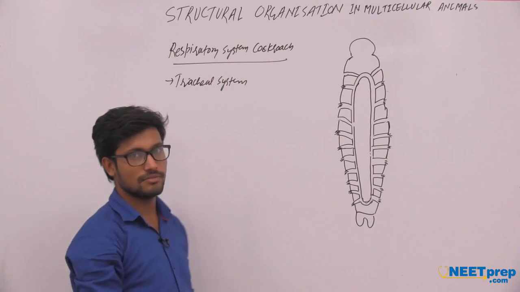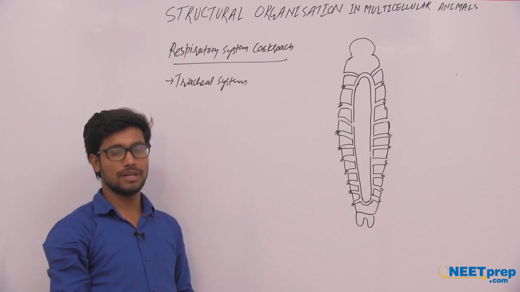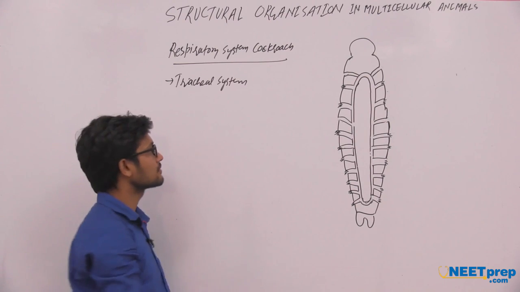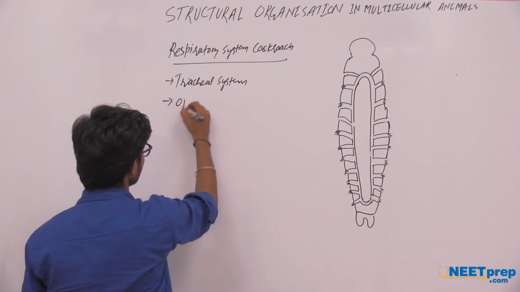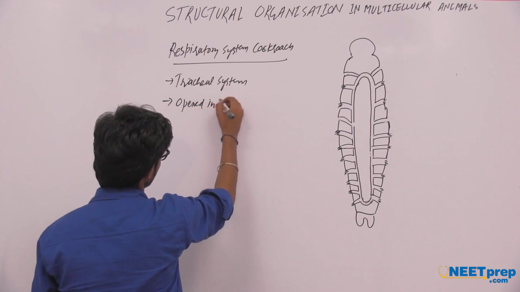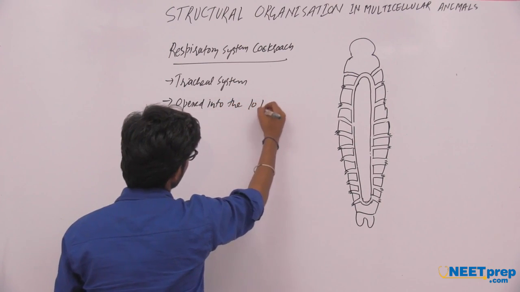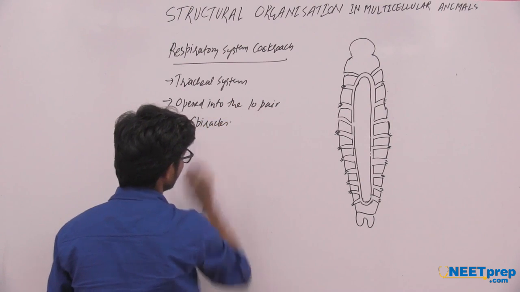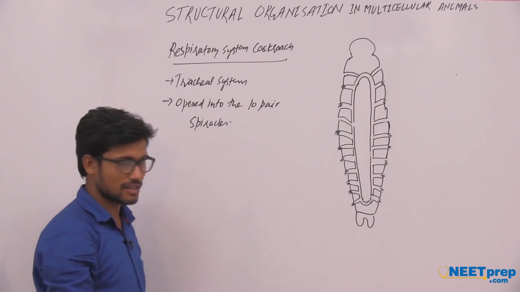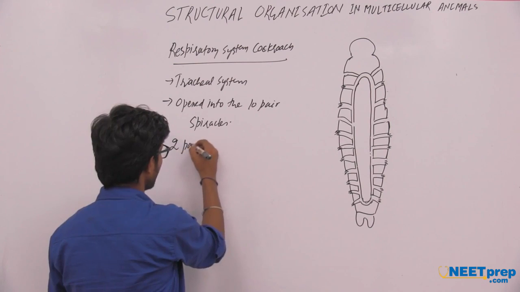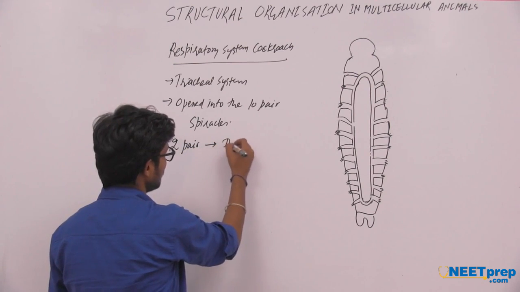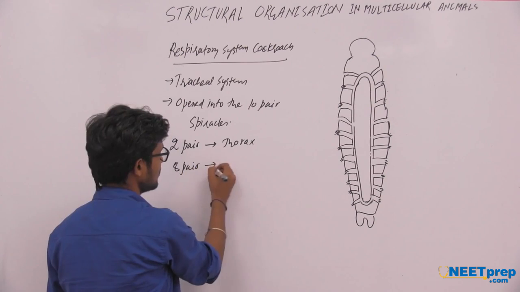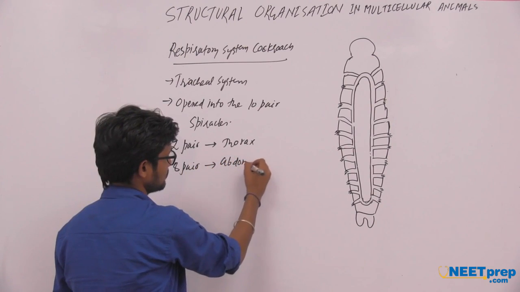The tracheal system opens at 10 pairs of spiracles. Of these 10 pairs of spiracles, 2 pairs are present in the thorax region and 8 pairs are present in the abdomen region.